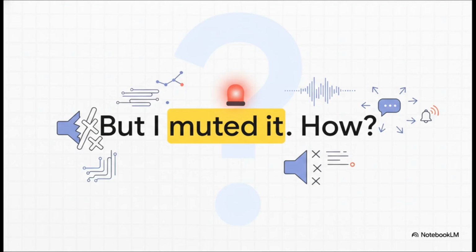And that's what makes you go, wait a second, I muted it. How is this possible? It feels like a bug, doesn't it? Or like the mute button is just broken. But the answer isn't a bug. It's actually because the software has a very, very different idea of what the word mute even means.